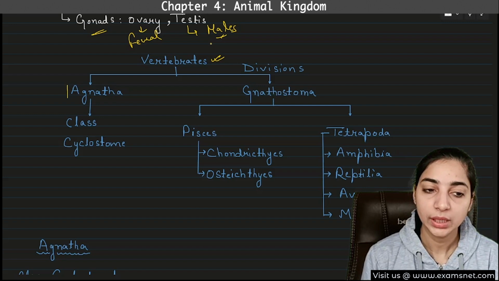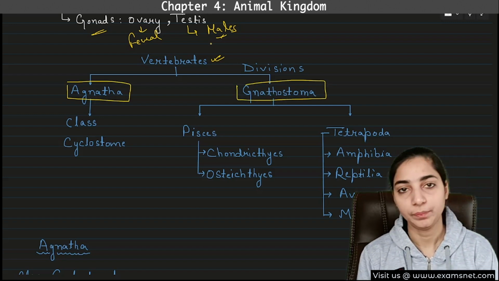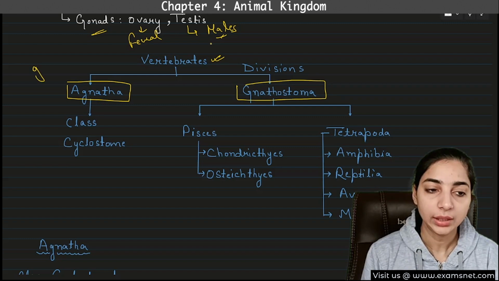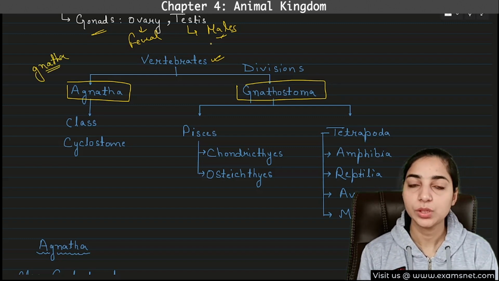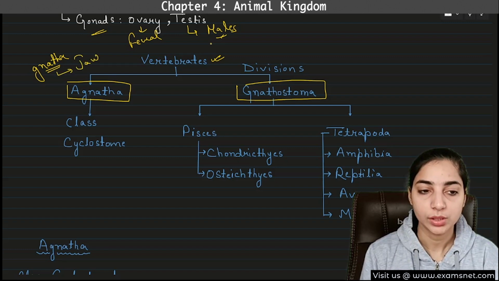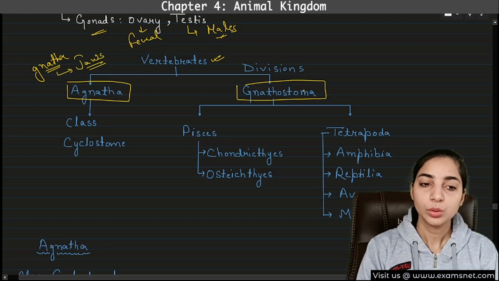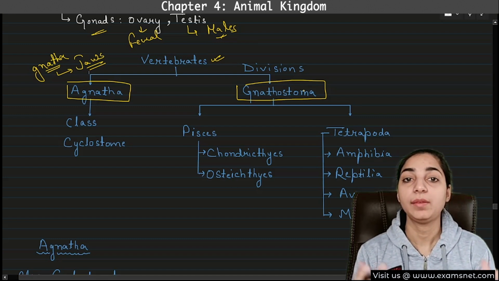The two groups here are, first, Agnatha and second, Gnathostoma. Gnatha, G-N-A-T-H-A, this word is used here for naming these. Gnatha means jaws. The first group is known as Agnatha because it does not have jaws.